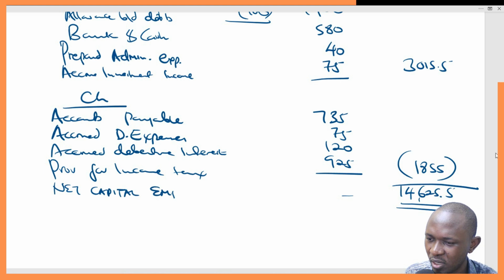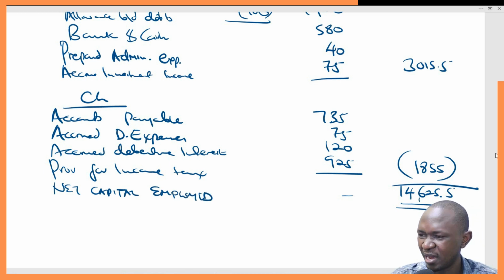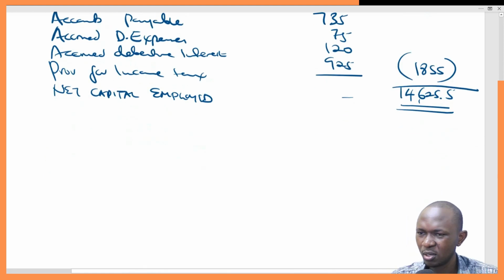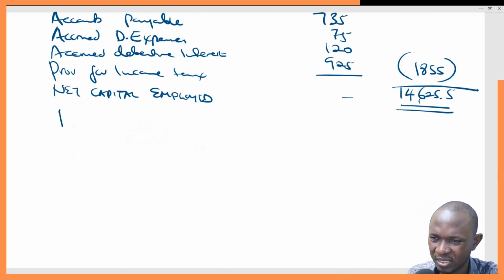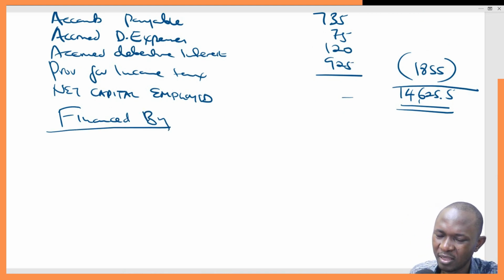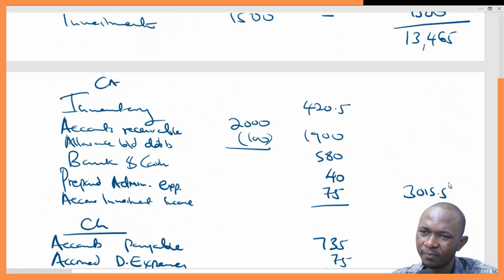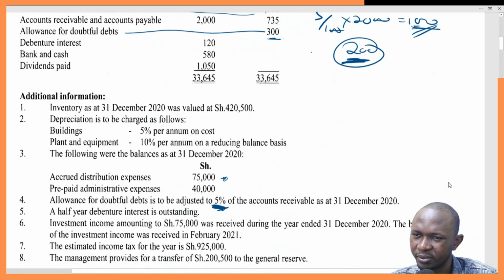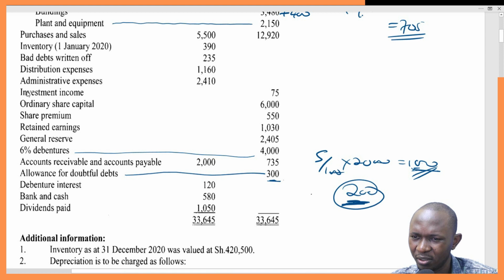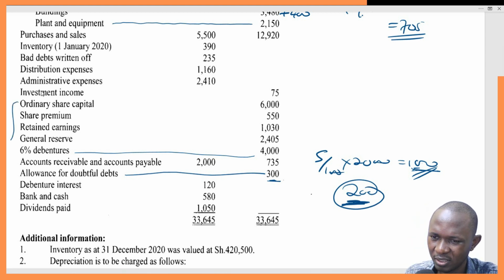We might want to counter check just to be sure, but since we are not far from winding up the question, we will counter check if it balances or not. So you can simply say financed by, and then we start the other end, the other remaining bit. All these are part of the financials, all these up to here, I think.